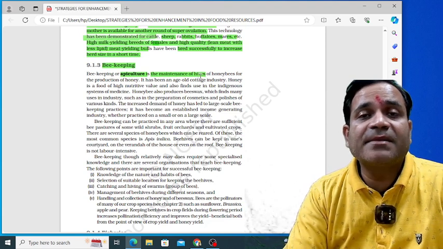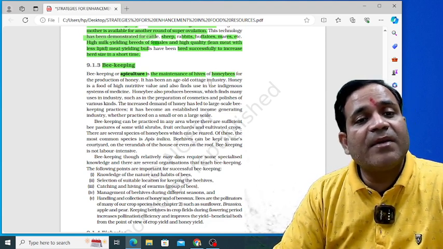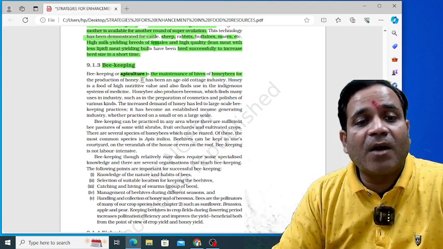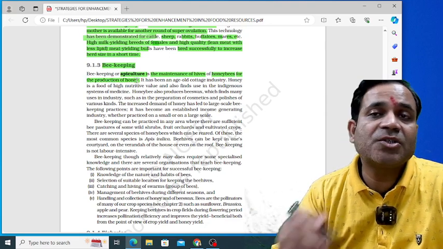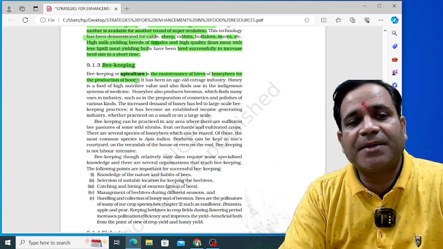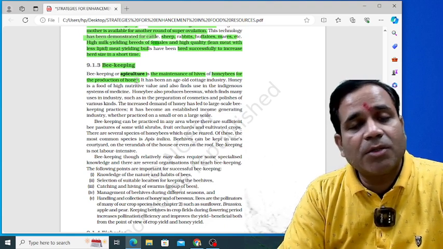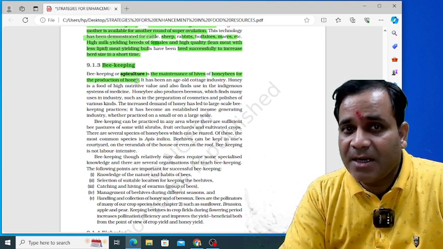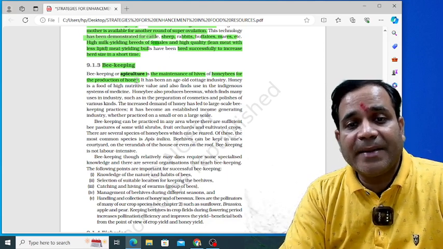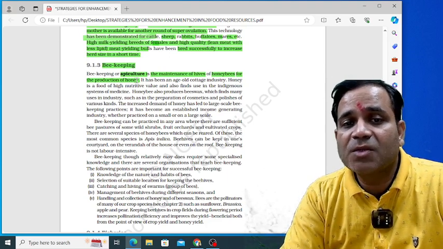Maintenance of hives means honeybees. Beekeeping or apiculture is the maintenance of hives of honeybees for the production of honey, my dear. Whenever I say beekeeping, I mean apiculture, the rearing of honeybees. And why do we rear honeybees? The rearing of honeybees means the maintenance of hives for the production of honey. So simple.